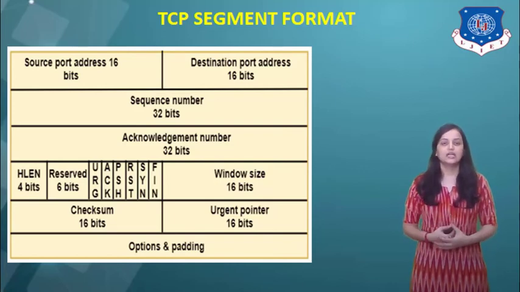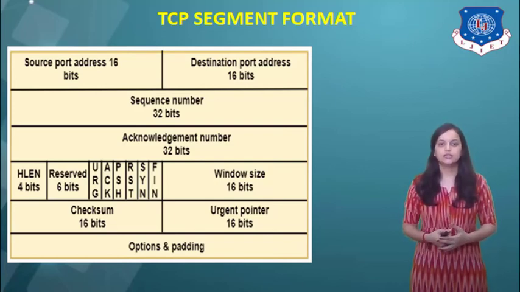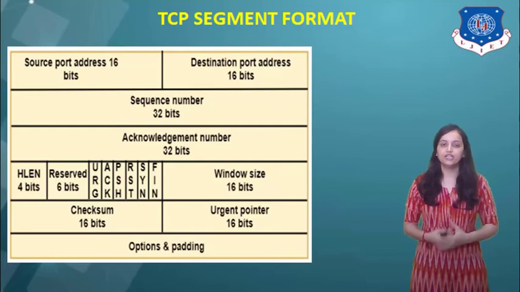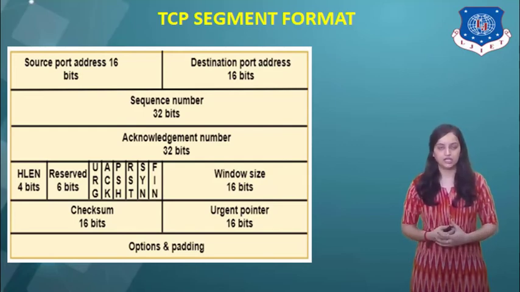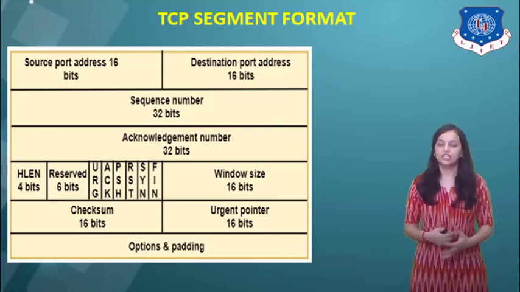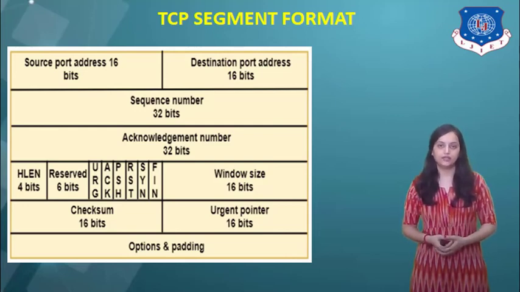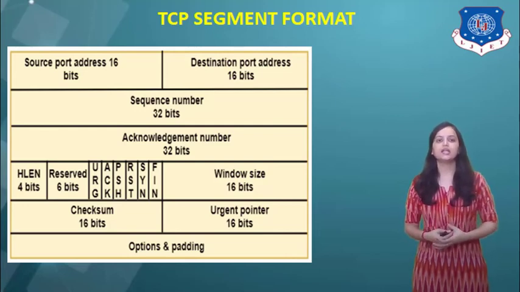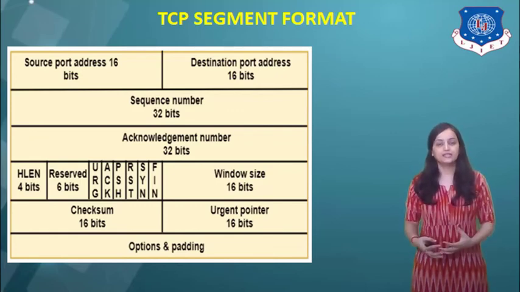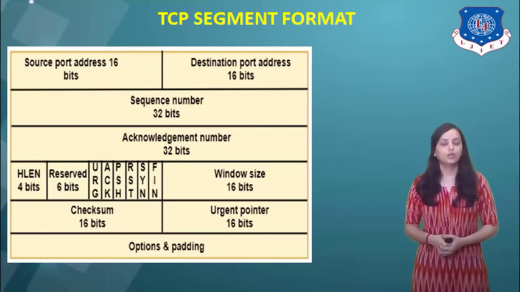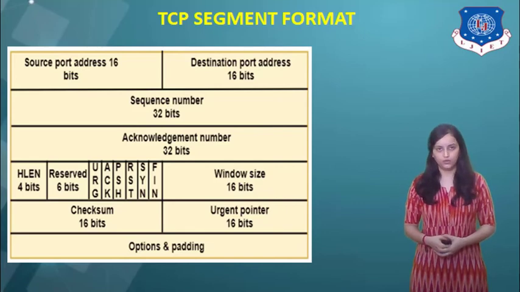Next is the FIN field. It is to inform the receiving TCP module that the sender has finished sending the data. So it is used for connection termination. That means it indicates the finishing of the data transfer. So these are the 6 types of flags in the control field. According to requirement, they are made high or low.